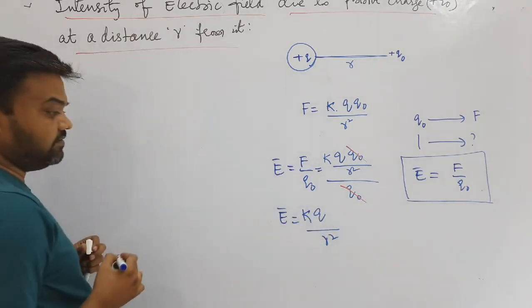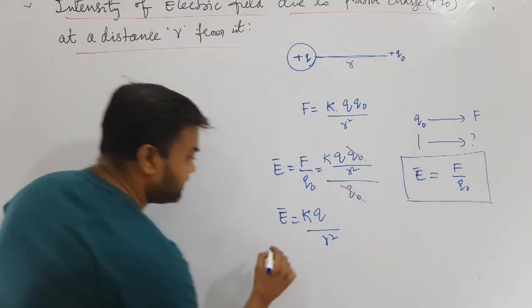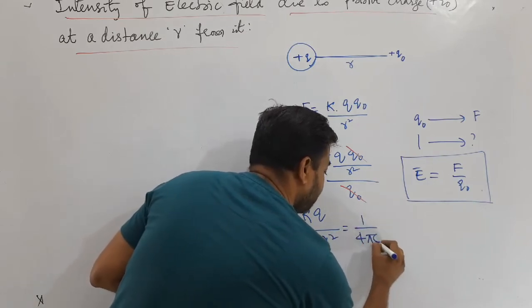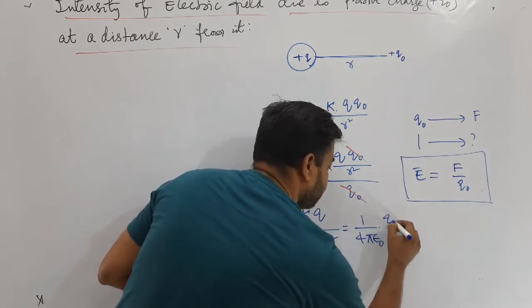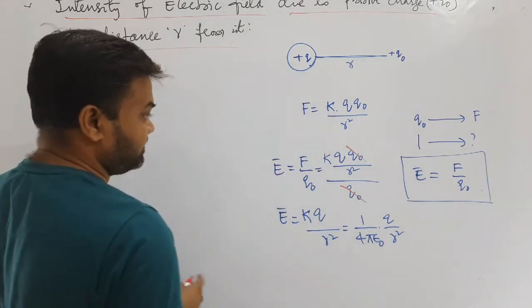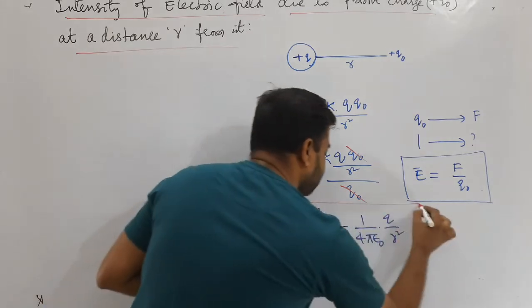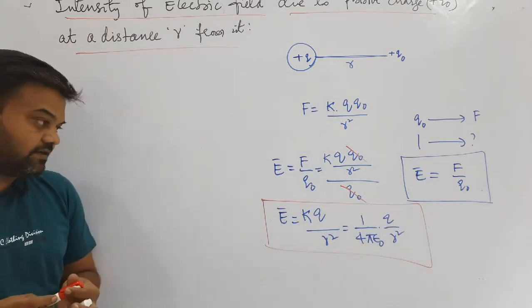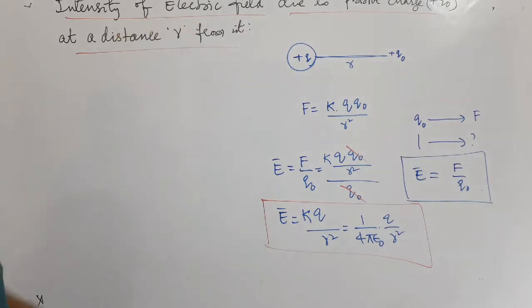Or simply we can write k as 1 by 4 pi epsilon naught, into q by r square. And this is the intensity of electric field or the strength of the electric field due to a charge. This is what we have to write here.